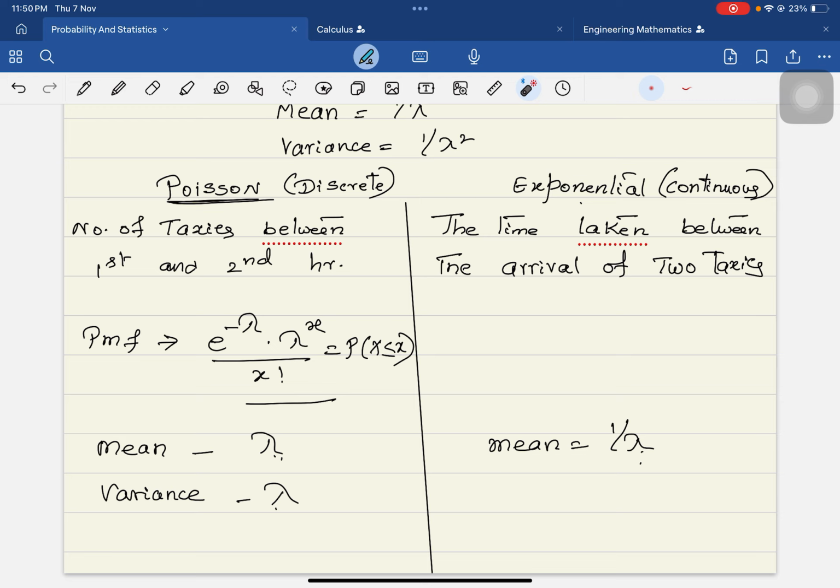Therefore, the mean in the Poisson distribution is lambda, the mean in the exponential distribution is 1 over lambda, and the variance in the exponential distribution is 1 over lambda square. This is the major difference between Poisson and exponential, so that you will not get confused, and in the exam, however the question is asked, you can answer even if it is not mentioned whether it is Poisson or exponential.